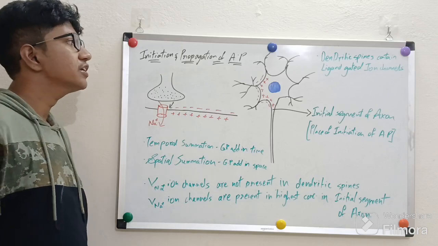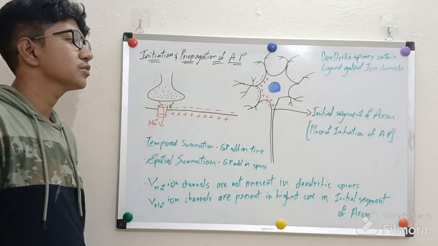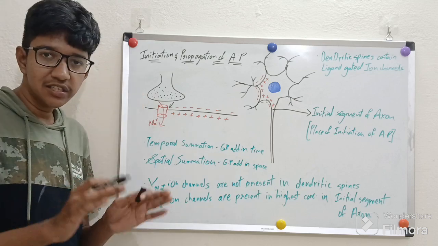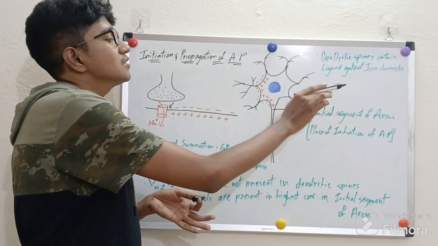So now we'll discuss initiation and propagation of action potential. First we'll discuss initiation of action potential. Action potential is initiated at a specific point in the neuronal cell. It is initiated at the initial segment of the axon.